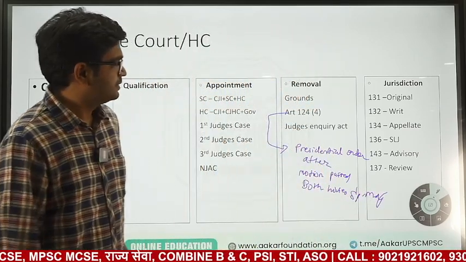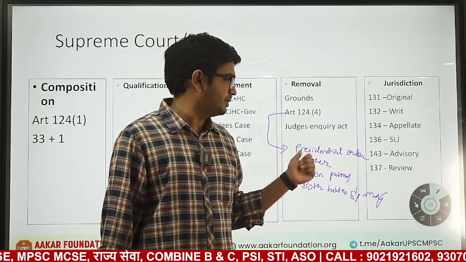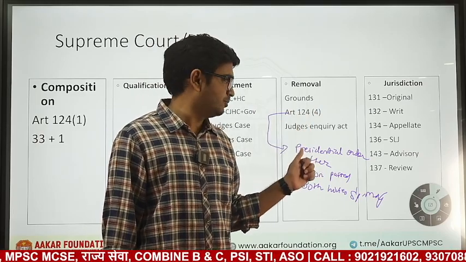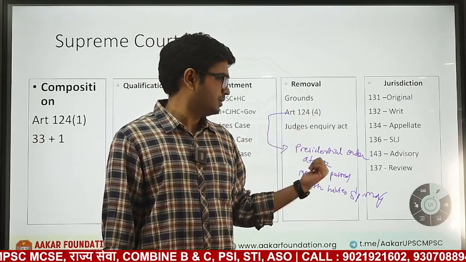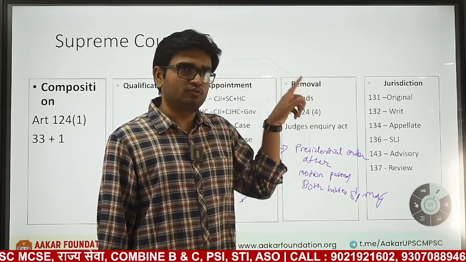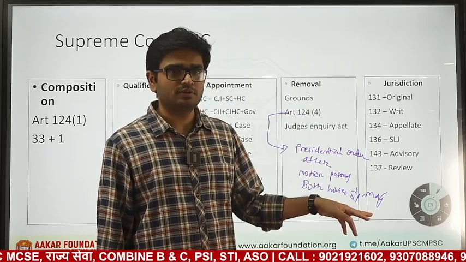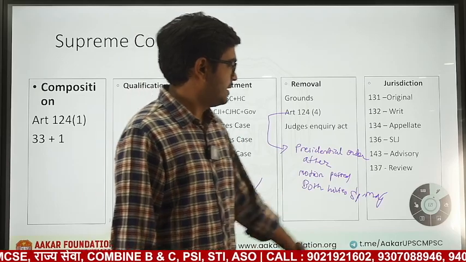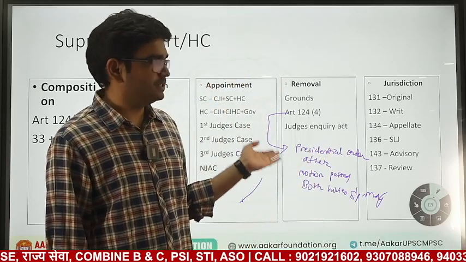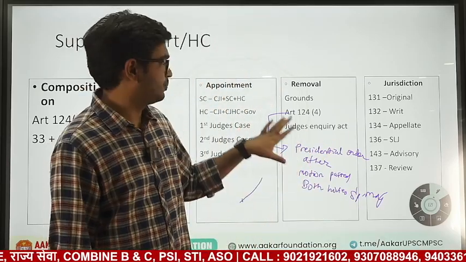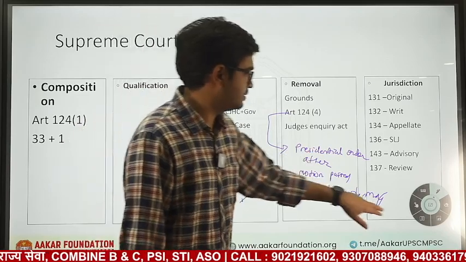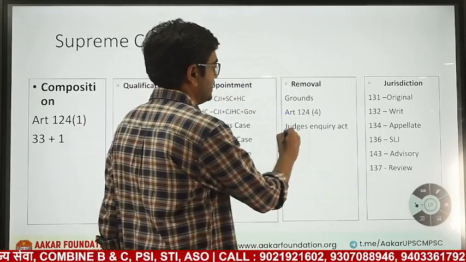So 124(4) says a judge can be removed by a presidential order only after a motion to that effect for the removal is passed by both the houses by special majority. But the procedure to remove the judge will be given by parliamentary law. So the procedure is not given in the Constitution. What is the procedure? The procedure is given in the Judges Enquiry Act.